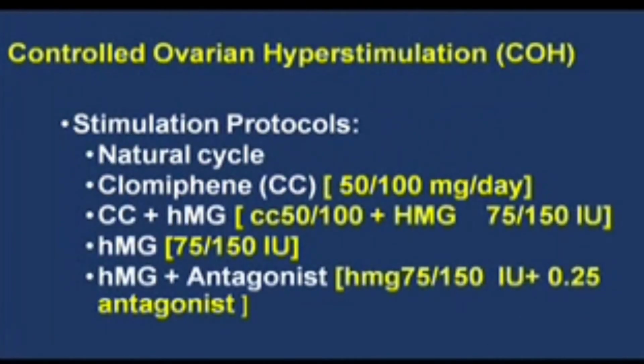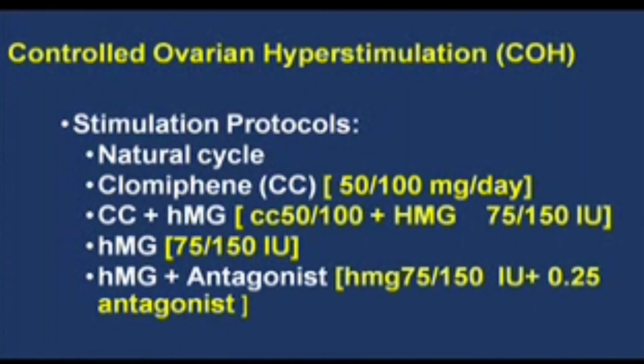So, of the stimulation protocols that we can use in an IUI cycle, we can do an IUI in a natural cycle, where we track the natural cycle of the woman from day 2 itself, and once the lead follicle or the dominant follicle becomes 18 to 20 millimeters in diameter, we do the IUI.